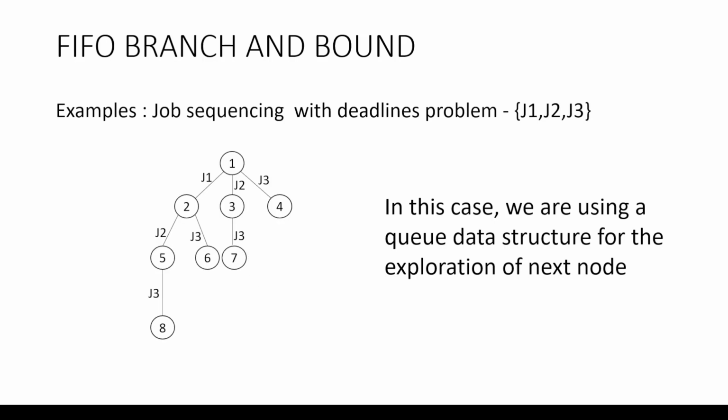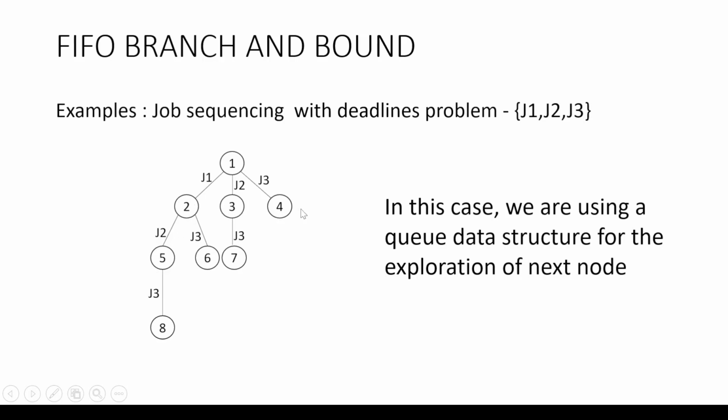So if you see this, we are using a queue data structure here. That is, we are inserting 2, 3, 4 into the queue, and the next node that is explored is first in first out. Whatever was the first node in is the first node out for the remaining exploration.